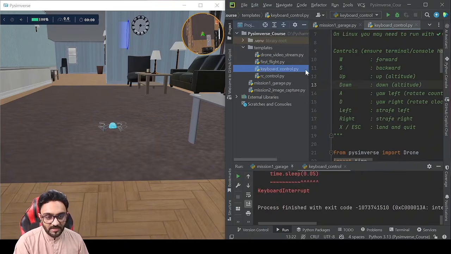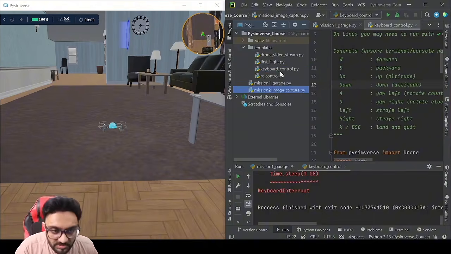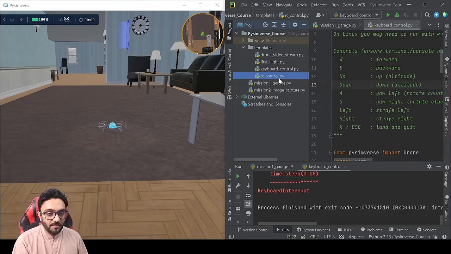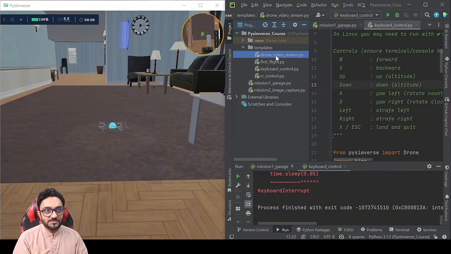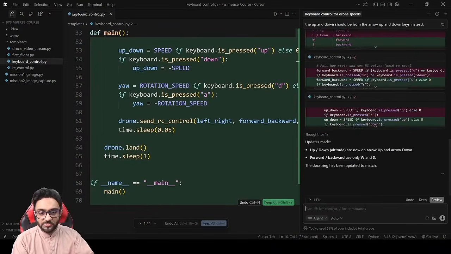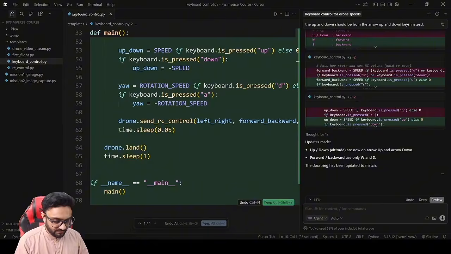So in order to do that, what we will do is we will create our image capture script, and we will be using the keyboard control and the drone video stream. So now we will tell the AI to do that for us because it's a combination, right? So now we will go, and here it already knows all about this. So we can ask this AI agent to do this for us.